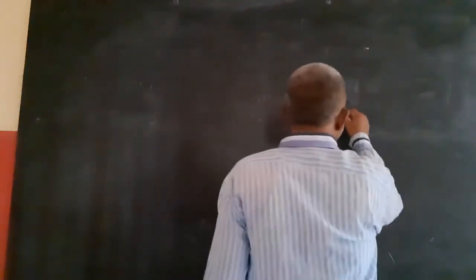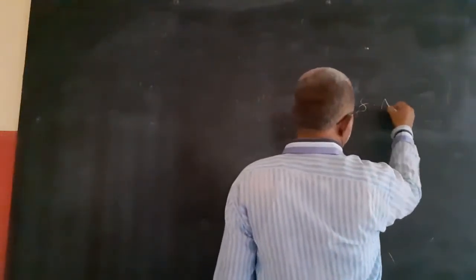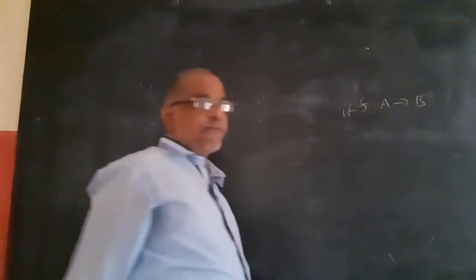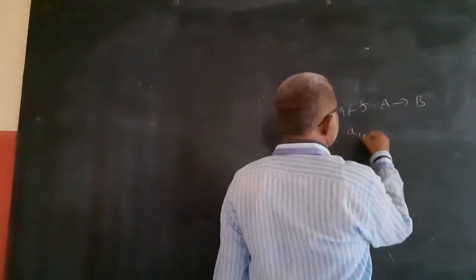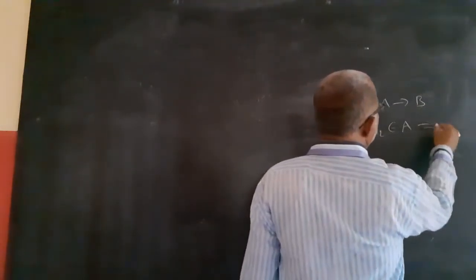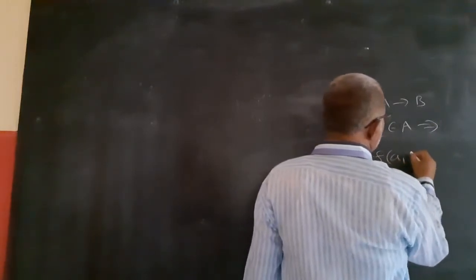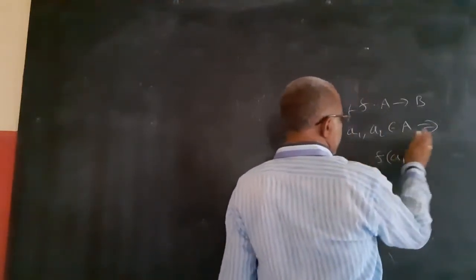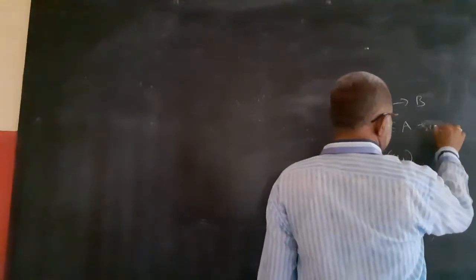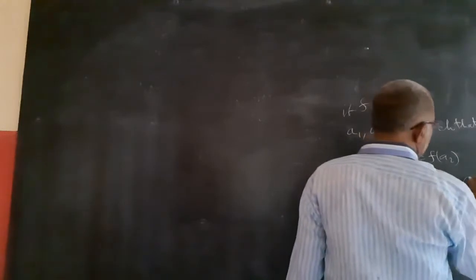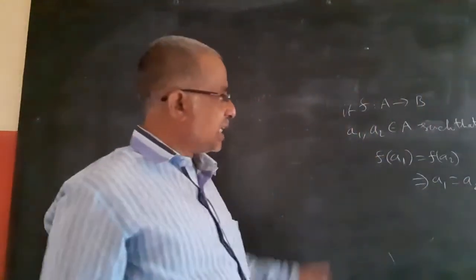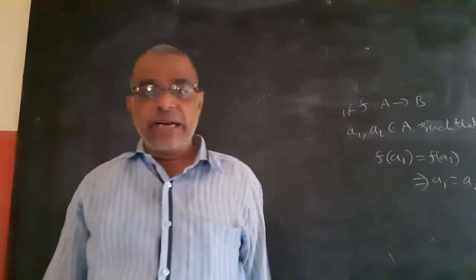For that I told, if f is a mapping from A to B, such that a1, a2 belongs to A, f of a1 equal to f of a2 implies a1 equal to a2, or f of a1 not equal to f of a2 implies a1 not equal to a2.